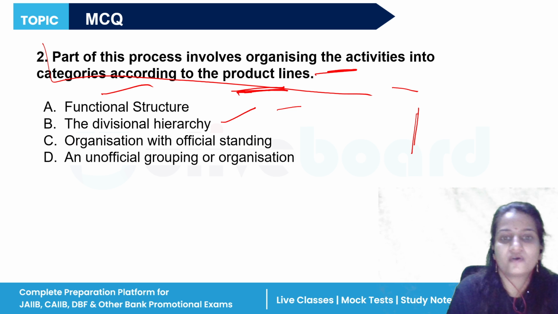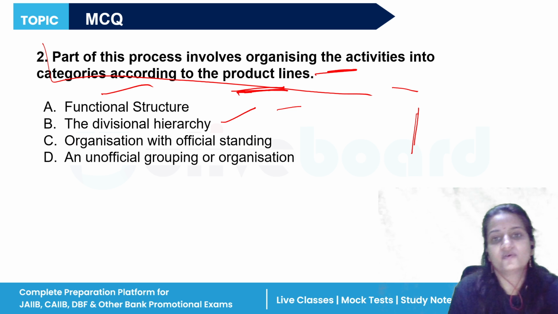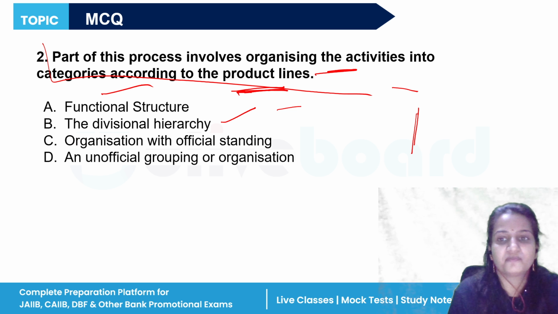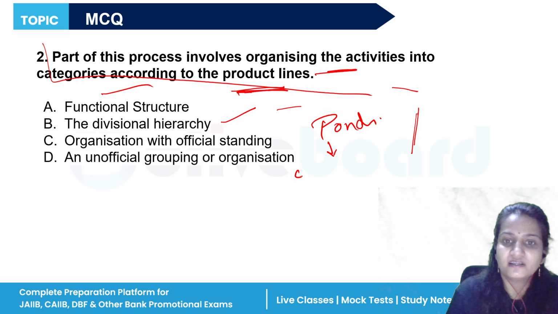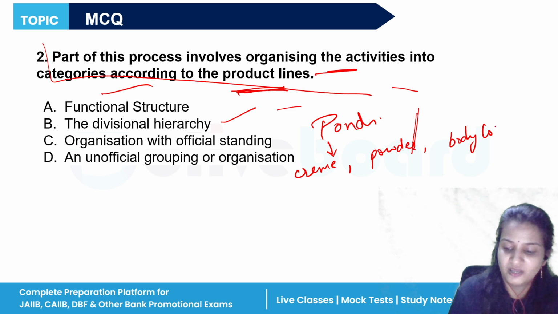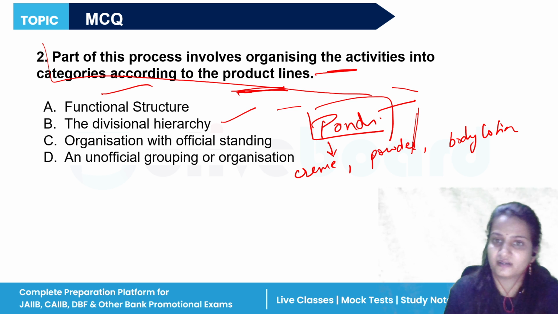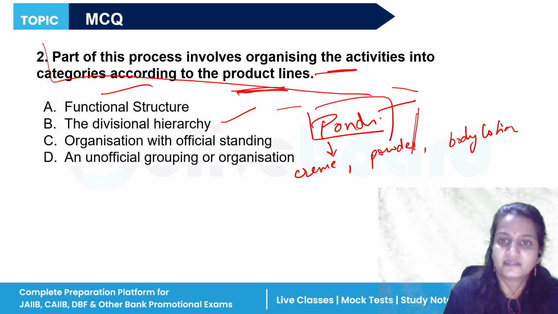product lines. Okay, what is product lines? Suppose let's take an example of one product. Suppose let's take an example of Ponds. See, Ponds also deals in cream. It also makes powder. Okay, it also makes body lotion. So Ponds, it's a product, okay, and this product is dealing in different types of categories.